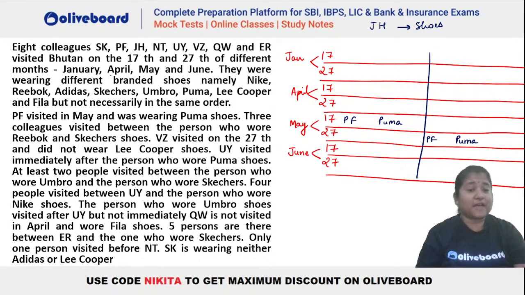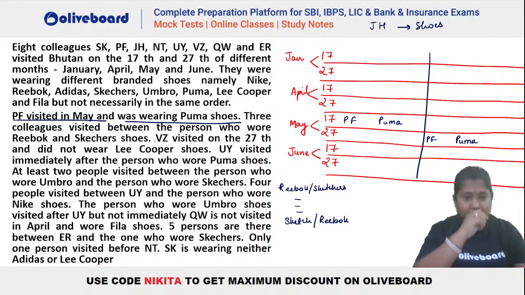Now you will have to find whether we have any other information which is related to either Puma or PF. Let's check, right? So if you see, we have this information like, let's say 3 visited between Reebok and Skechers, right? So let's write it down. 3 persons have to be there between Reebok and Skechers. That is one information, right? 1, 2 and 3. And similarly, this also can be the situation because we do not know whether Reebok is first or Skechers is first.